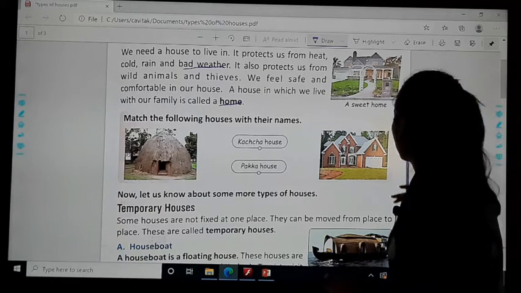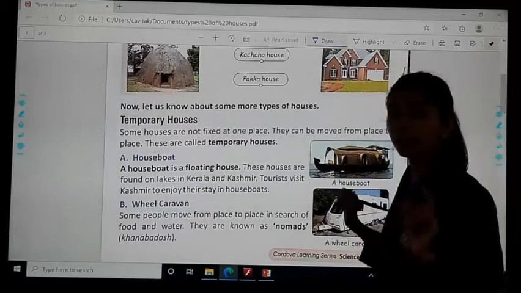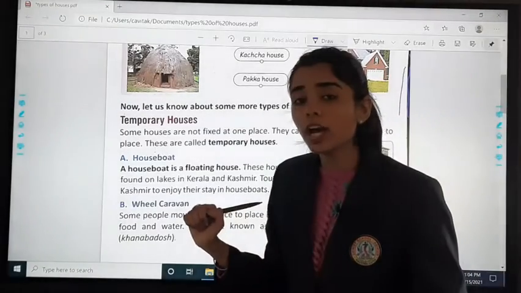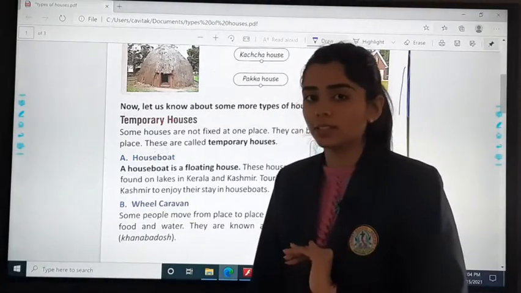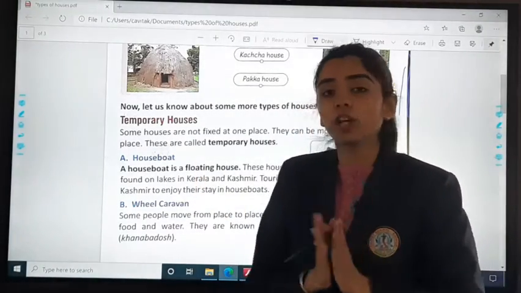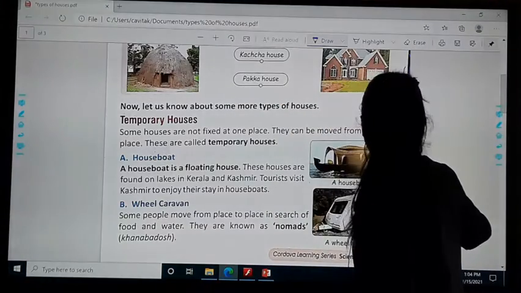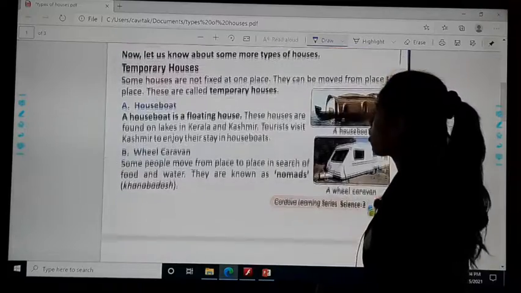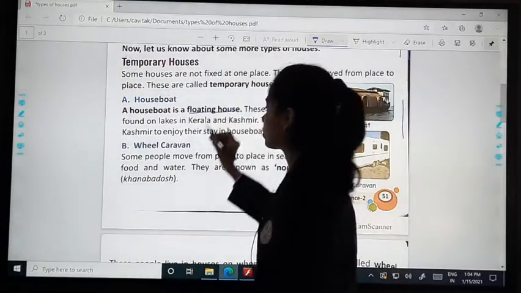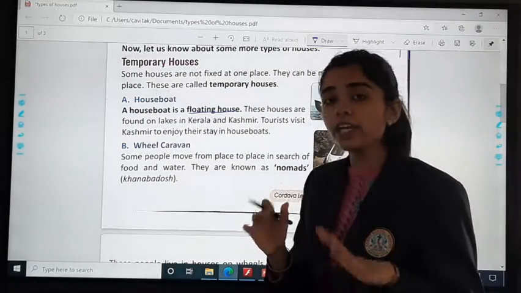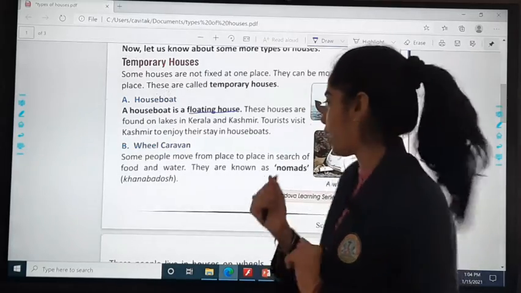Then we studied about some more types, the temporary houses. What are temporary houses? The houses which are not fixed at one place. ऐसे houses जो एक place पे fixed नहीं होते, they are temporary houses. In that we studied about the houseboat. What is a houseboat? It is a floating house, and generally हमें वो जम्मू एंड कश्मीर एंड केरला में पाया जाता है.